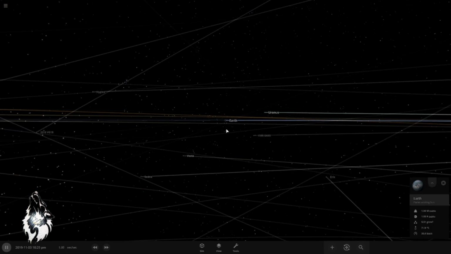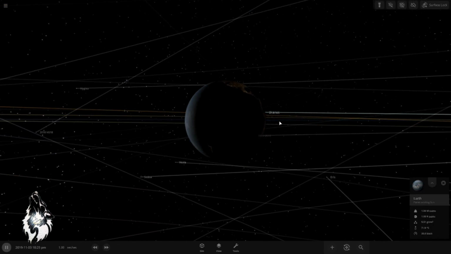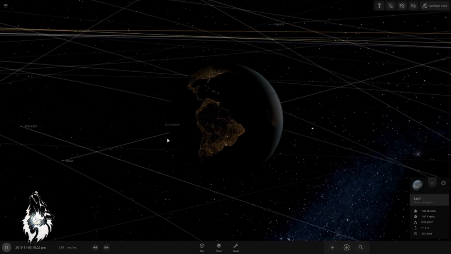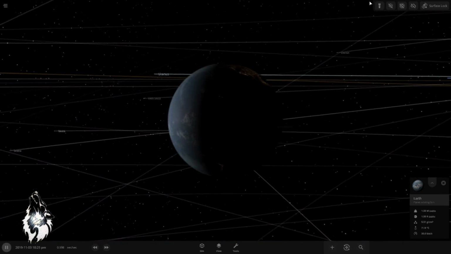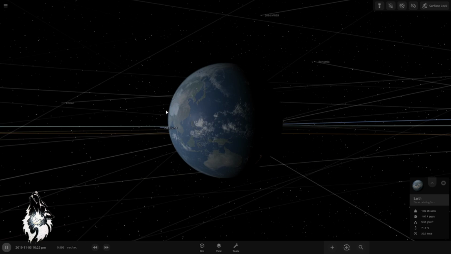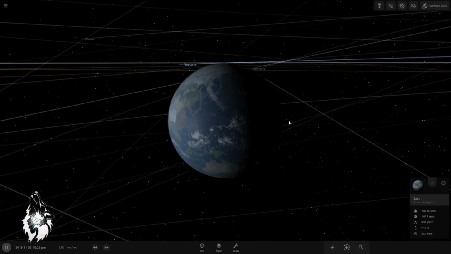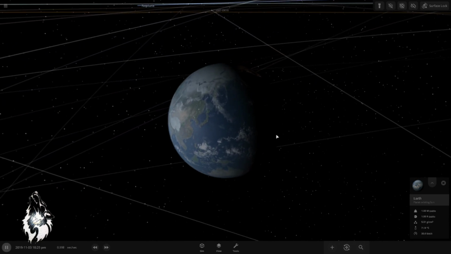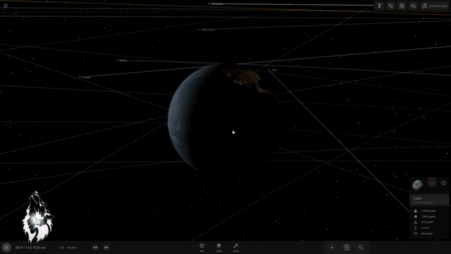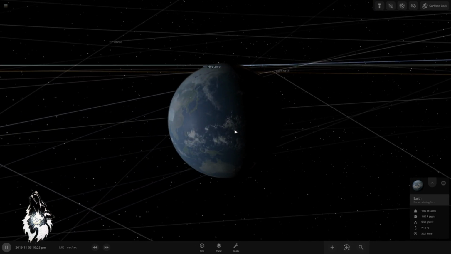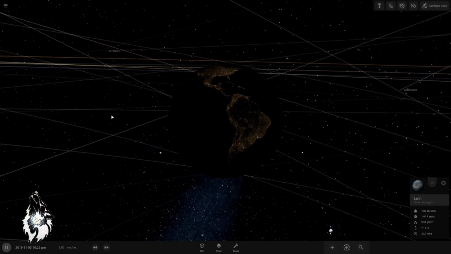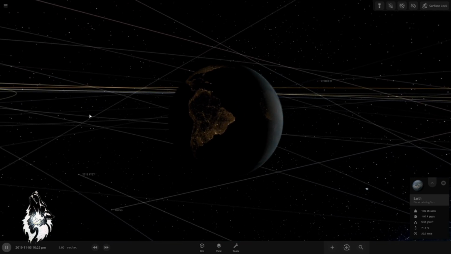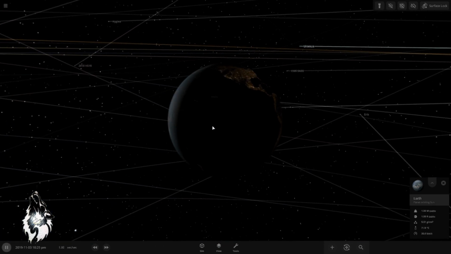Let's head to our planet Earth and see what is happening there now that the sun has been shut down. Okay, the first thing we notice is a glitch, I think. Yep, this should be a glitch from Universe Sandbox. And we still have a bright side on the planet, and that doesn't make any sense. The sun is nowhere to be found because it's not glowing. We can't find it. Sun is a star, and now it's shut down.